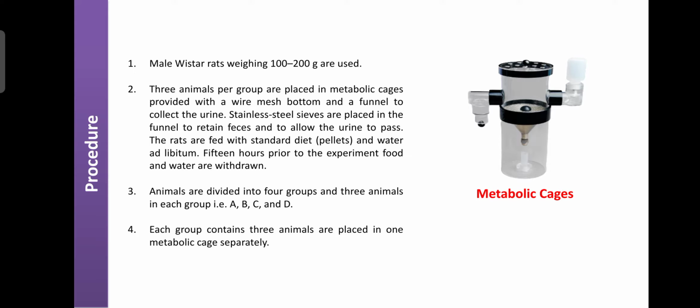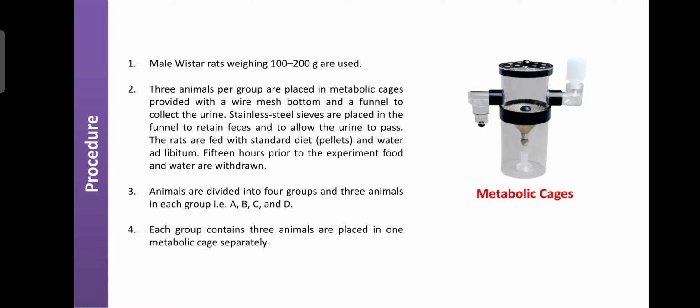So the procedure: first weigh the male Wistar rats weighing between 100 to 200 grams. Then 3 animals per group are placed in a metabolic cage. The metabolic cage has a mesh at the bottom, as well as a funnel. The funnel helps to collect the urine into the measuring cylinder. The stainless steel sieves are placed at the bottom just above the funnel.